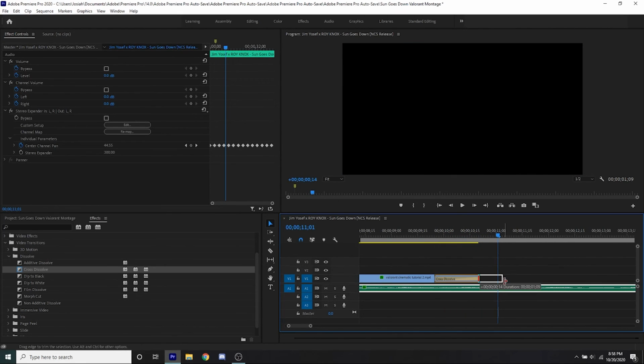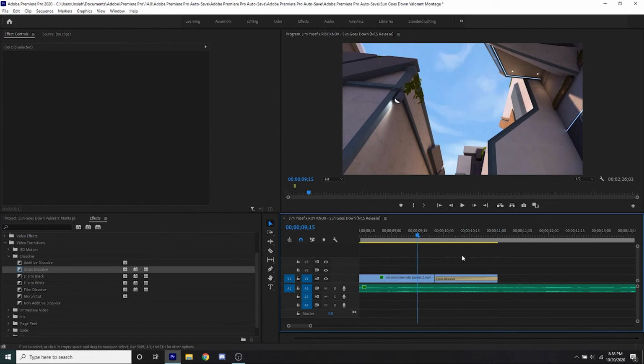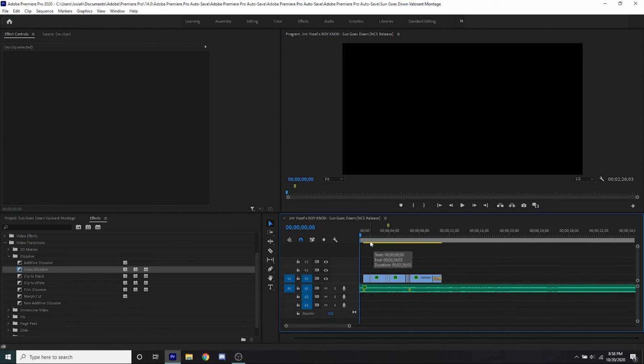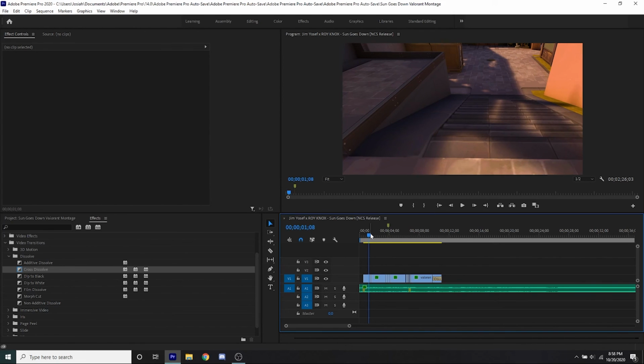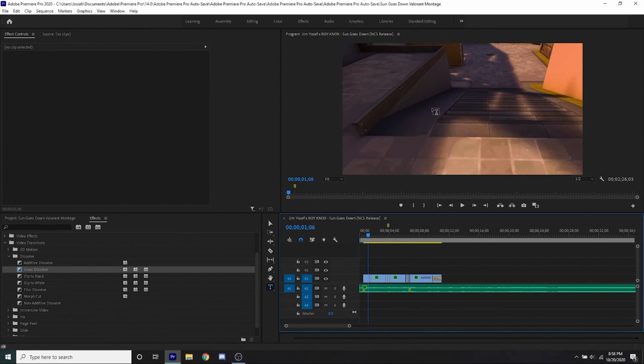This is where it ends, so we're going to just drag this up to here, and then position our cross dissolve right there. So what you've learned in this editing lesson is how to use cinematics for your montage and to make a really good beginning opener. You also learned about color correction, how to sync them perfectly, time them with music, and create flow in your montage. There's nothing stopping you from going ahead and adding certain text on top, saying edited by, and then song name and everything like that.